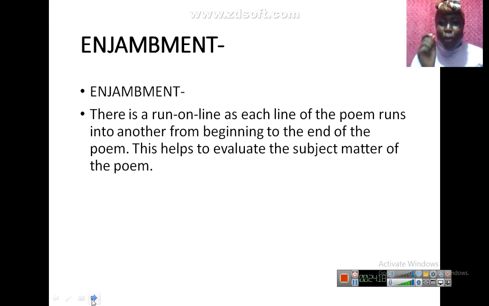There was no single comma, no full stop. For the lion stakes his claim to the leadership of the pack, but the antelope remembers. Run on line. One line runs into another. There was no pause, no hyphen, no comma, no full stop. Enjambment, run on line. Look at it. Let's look at it yourself now. You can pause this video and analyze it yourself.